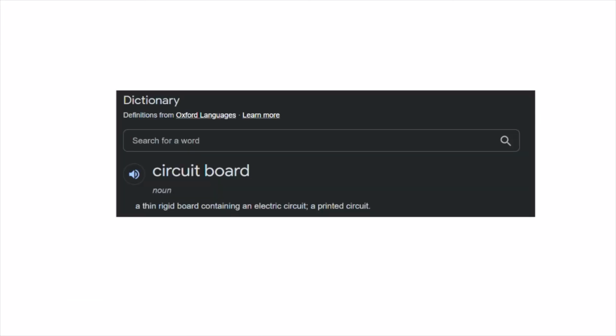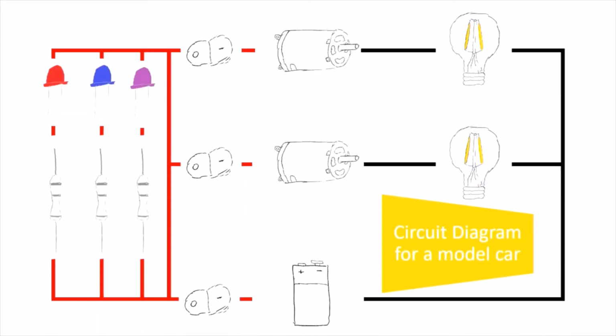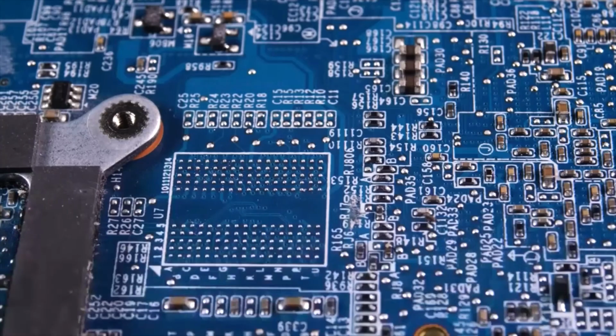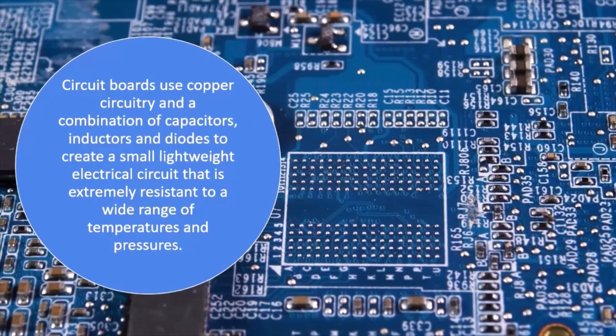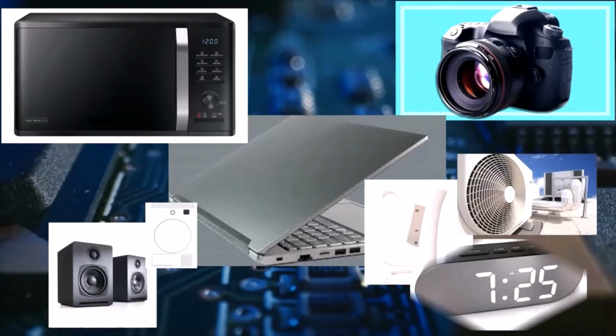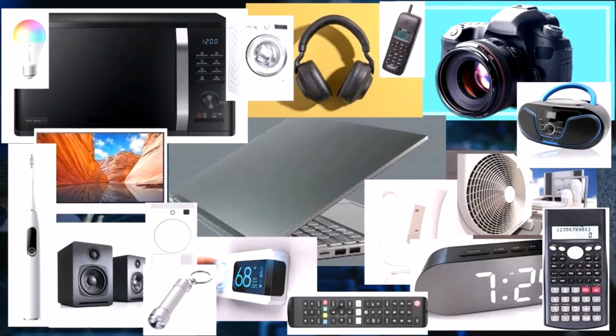A circuit consists of a device emitting a current, a device that uses a current, and the wires going between them. More advanced circuits can require significantly more devices and wires, which can get very messy and confusing. A circuit board is a physical piece of technology that is used to make a more compact circuit that is easier to interpret. Circuits are used in phones, cameras, laptops, speakers, ovens, and many more everyday devices.